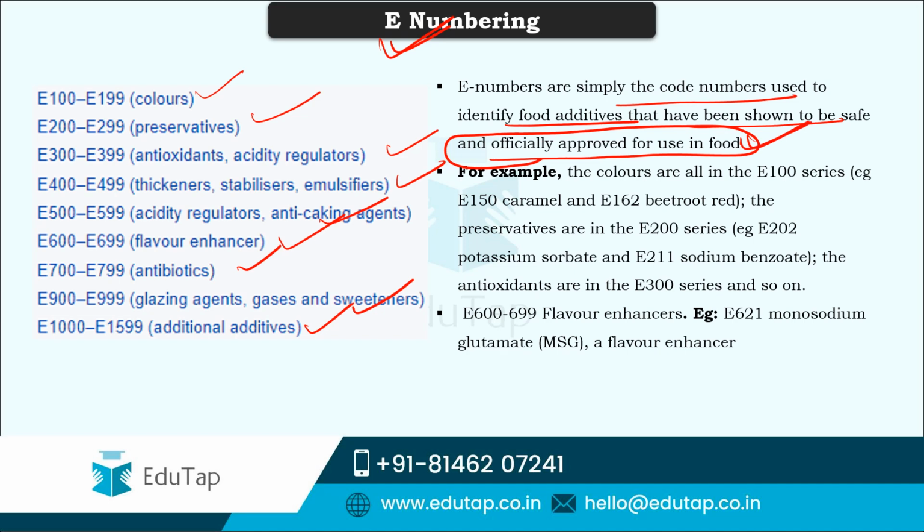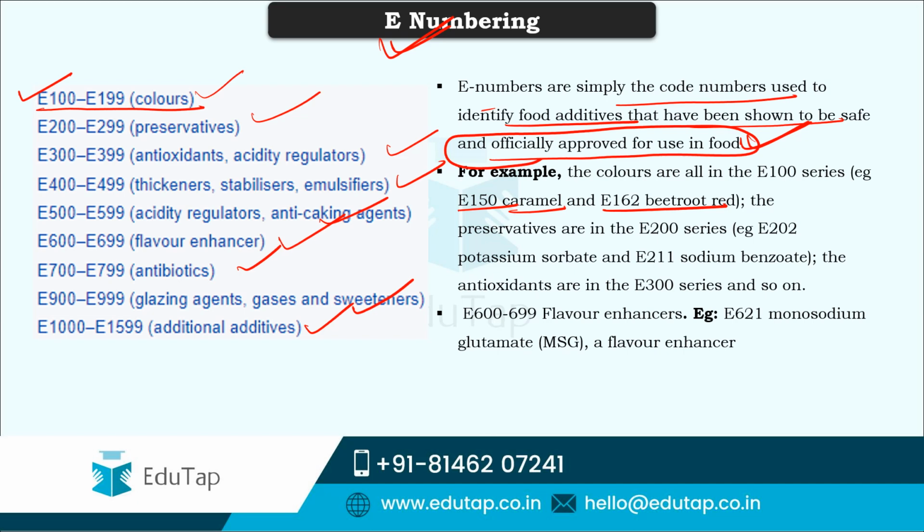They are generally considered for grading in the European Union only, but slowly these are getting accepted in other countries as well, and India is one of them. As you can see, E100 to E199 give the codes for colors, like E100 for curcumin, that is turmeric, E150 for caramel, E162 for beetroot red, and they can be either natural or artificial.